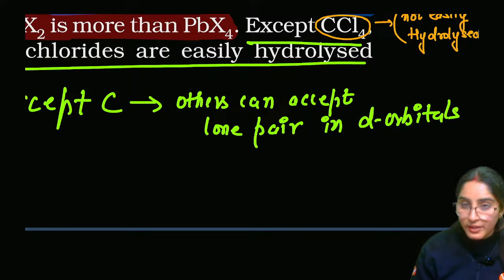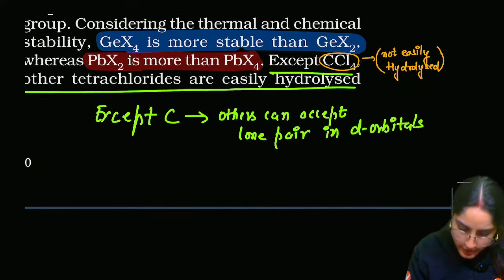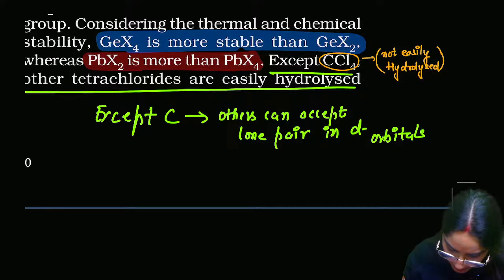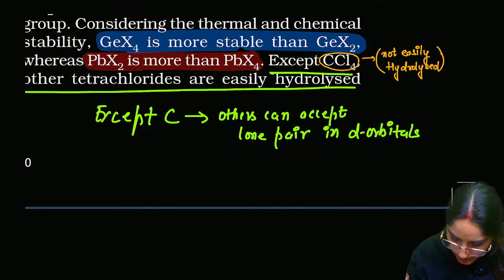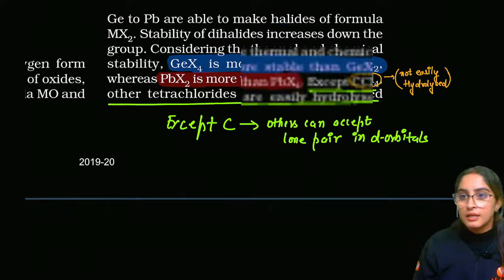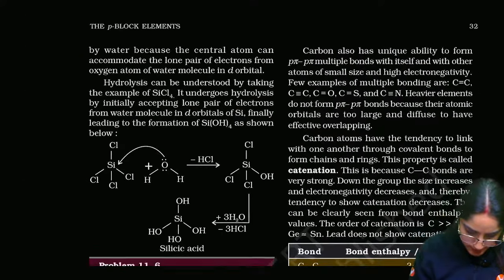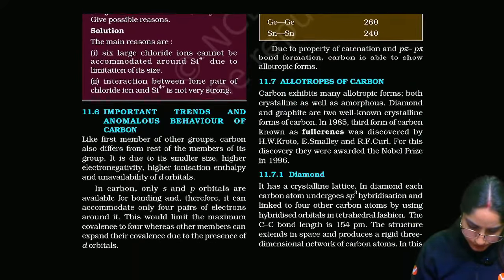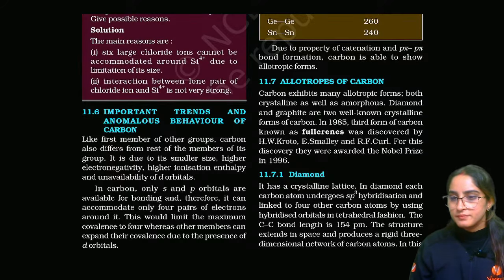In their d orbitals, they can accept the lone pairs. Okay, got it, everyone? Tell me. Done? Shall we move ahead? Let's see this.